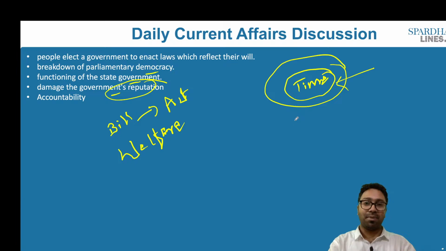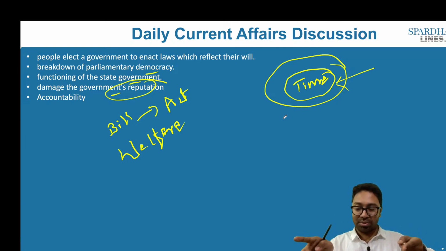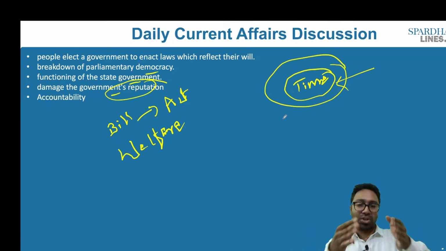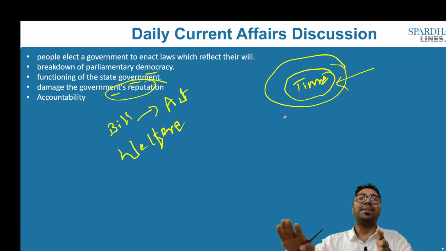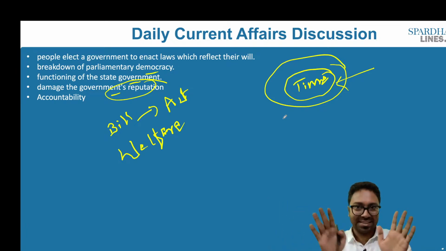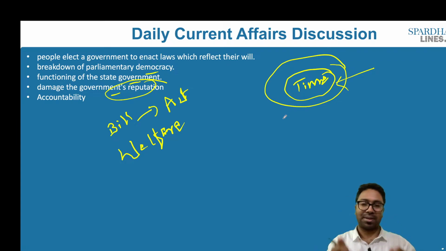Apart from that, the media has to focus on it, and there has to be a charted timeline before which the central government should also issue directions to the governor to ensure that this particular bill ultimately becomes an act. It is this that we have to understand with respect to this topic.